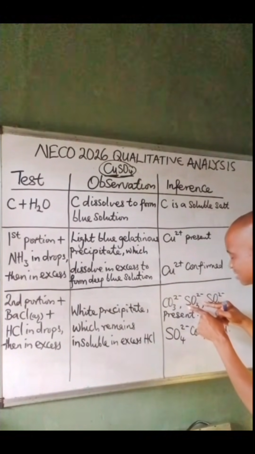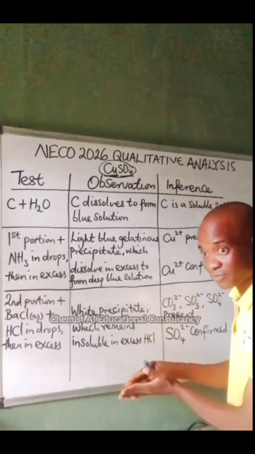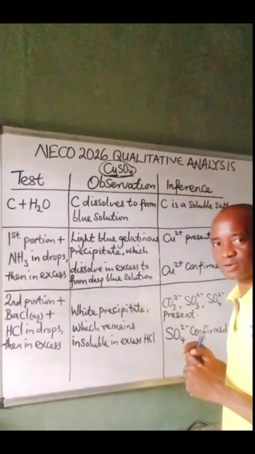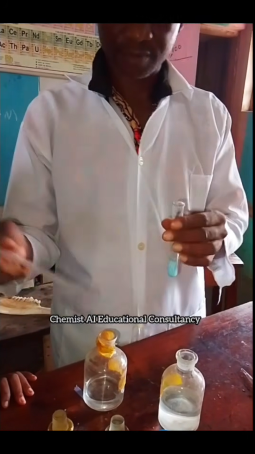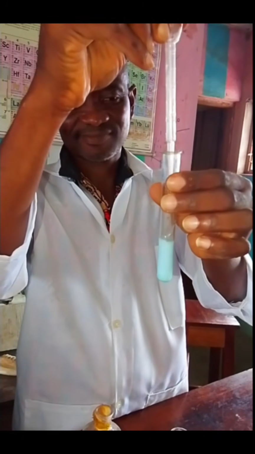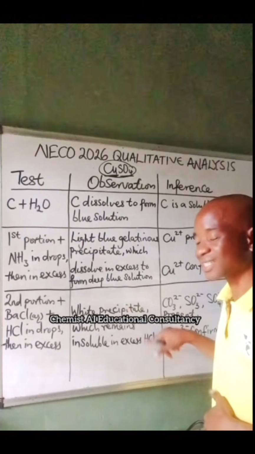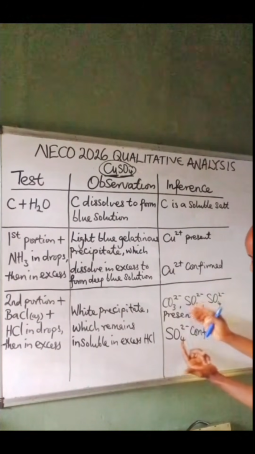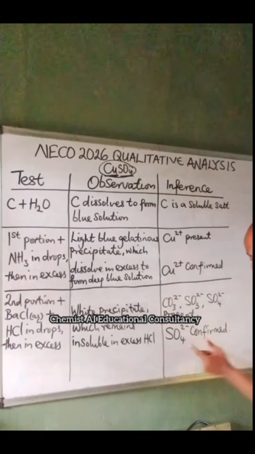If it is sulfite, the sulfite will dissolve in hydrochloric acid. So the white precipitate will dissolve. If it is sulfate, the sulfate will not react with hydrochloric acid. So the white precipitate will remain. Now, when you add HCl in drops, then in excess, the white precipitate will remain. So you write white precipitate which remains insoluble in excess HCl. Because it remained, you now single sulfate out and say that sulfate or tetraoxosulfate 6 ion confirmed.